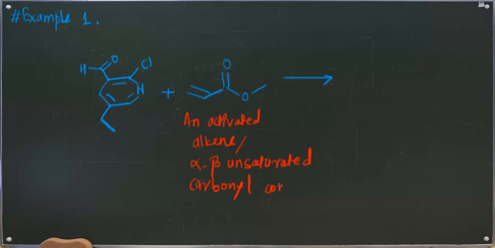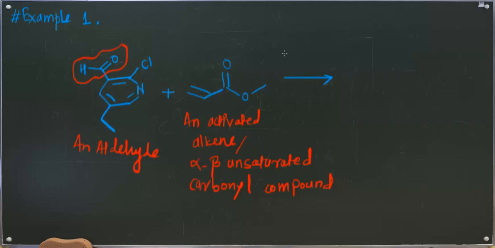Just focus on the aldehyde part and neglect the rest of this molecule. This part is of interest to us whenever we are talking about the Baylis-Hillman reaction. So this is an aldehyde.